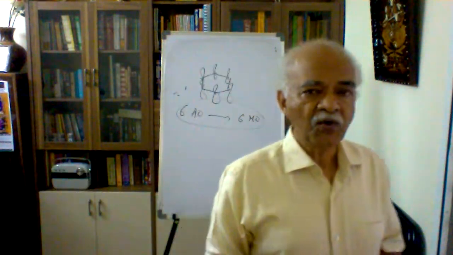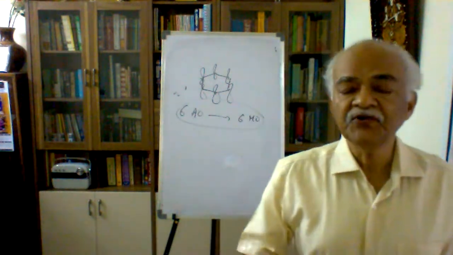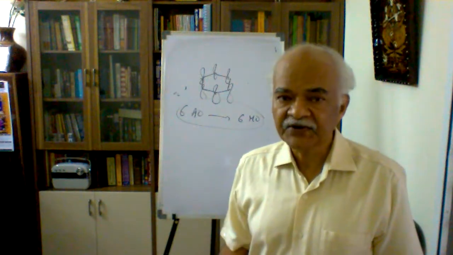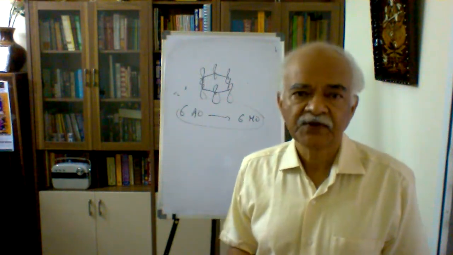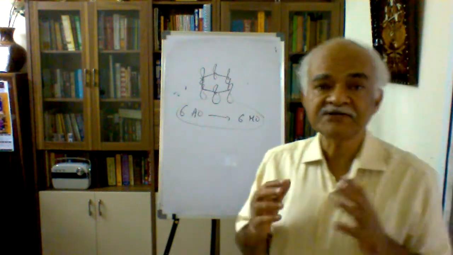So how do we construct six molecular orbitals? As I told you, the focus is on molecular orbitals only. Later on, electrons will come after a few minutes. So, to generate six molecular orbitals, how do I proceed now?